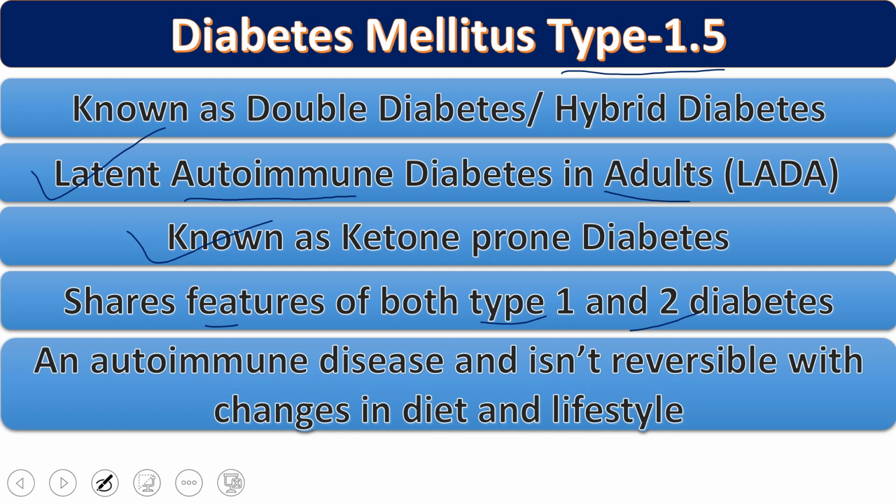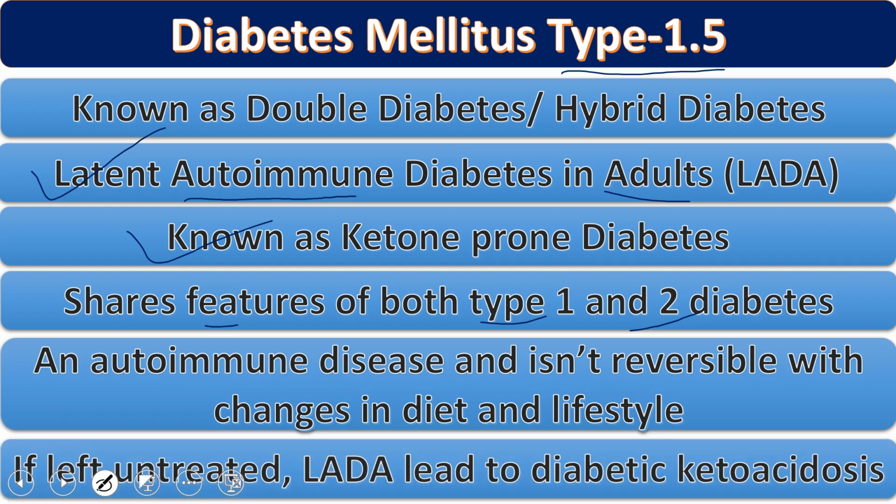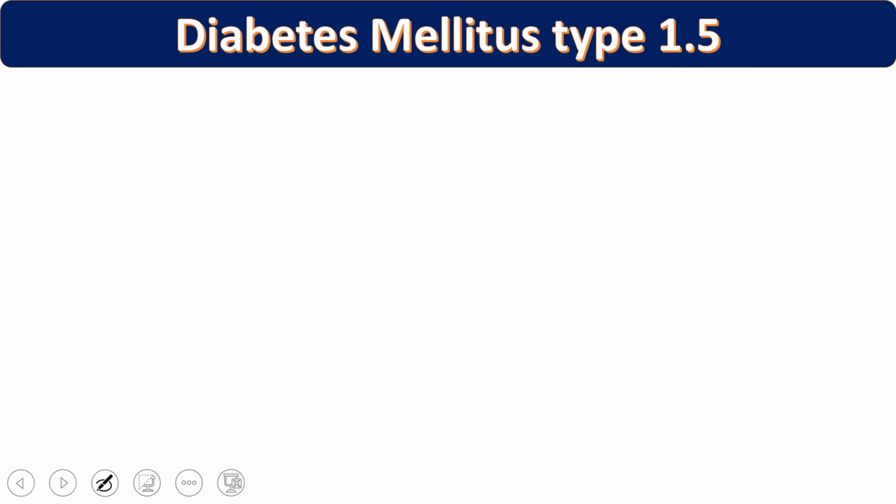So it is 1.5. It is an autoimmune disease, and is not reversible with change in diet and lifestyle. If left untreated, it may cause diabetic ketoacidosis. In diabetes mellitus, body cells are normally unable to use glucose, so they start utilizing fats, and the fat metabolic process produces ketones. That is called diabetic ketosis, and ketone body metabolism affects our body.